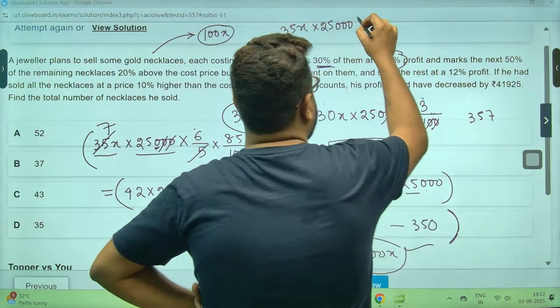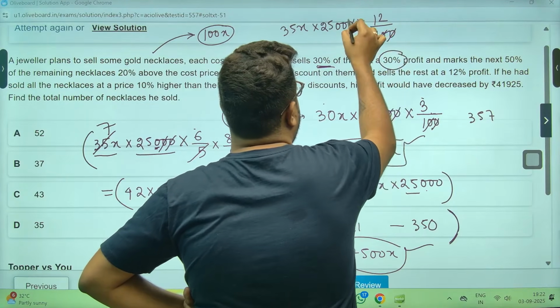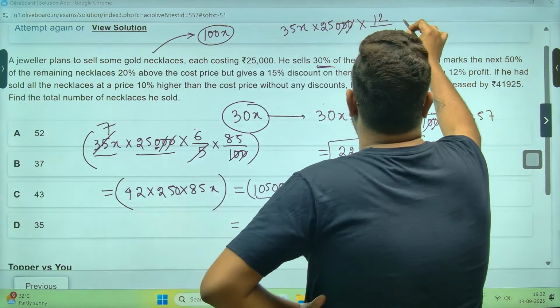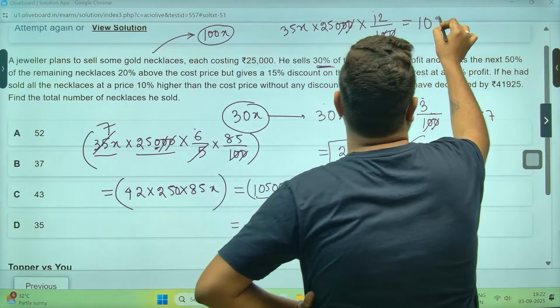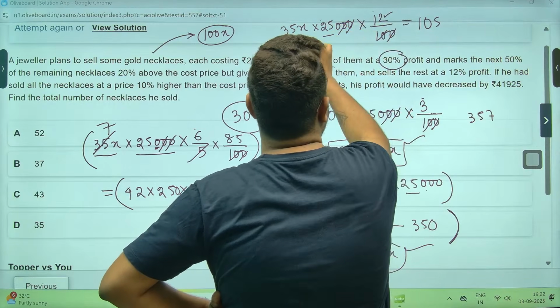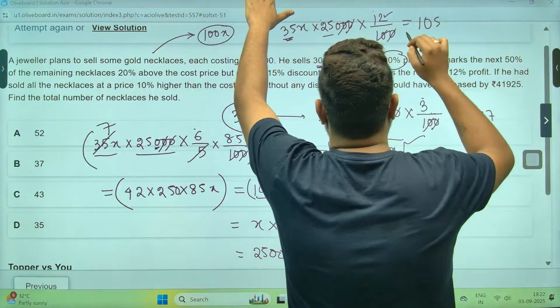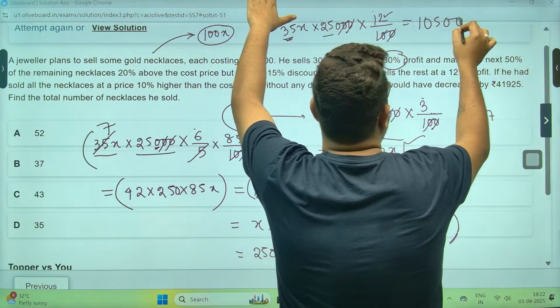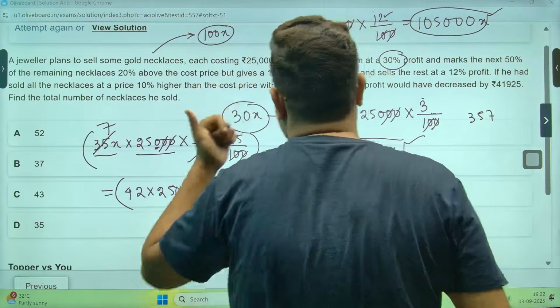Then 12% profit, sir. Right, 25 into 12, 300. So this is 105. 25 into 12, 300. 300 into 35, 105. 3 into 35. So 00 here, then this, sir. This is profit. Total profit we got.